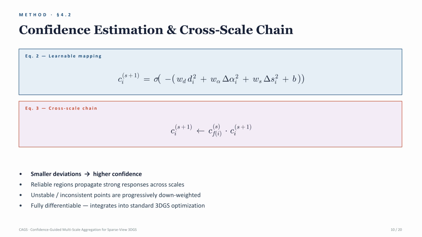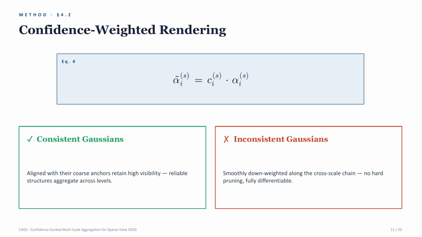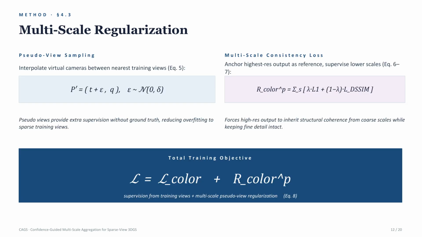We also introduce multi-scale regularization. We sample pseudo-views by interpolating cameras between nearby training views and enforce consistency across multi-scale renderings. This gives extra supervision without requiring ground truth images, helping the high-resolution output inherit stable geometry while preserving fine details.